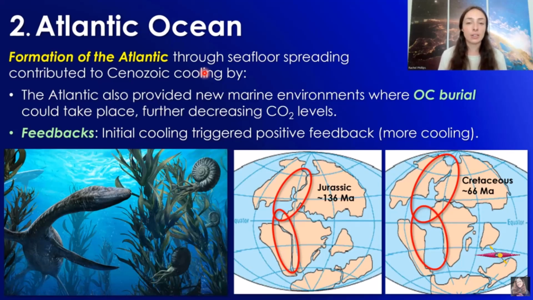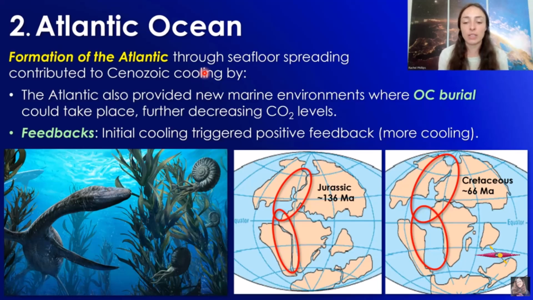The reason cooling can cause more cooling is because once cooling takes effect and causes especially things like glaciation at the poles, or a pole at least, that leads to the increased albedo effect of Earth, which basically means increased solar reflectivity, which means that more solar radiation is reflected rather than absorbed by Earth, therefore cooling Earth even more, which leads to more formation of ice or spreading of glaciers, and therefore more reflecting of light, and therefore more cooling.